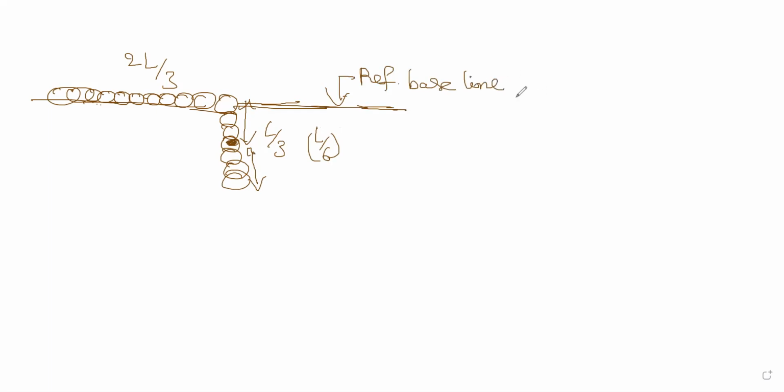We choose the potential energy at this point to be 0. I am measuring the potential energy downwards now, so I get a negative value here: negative of half of L by 3, that is L by 6 length. The center of mass lies exactly at half.